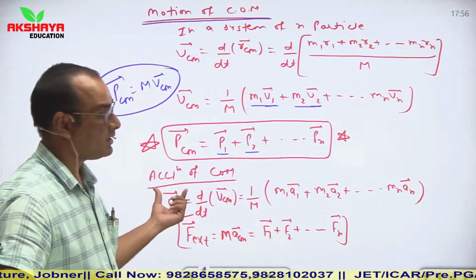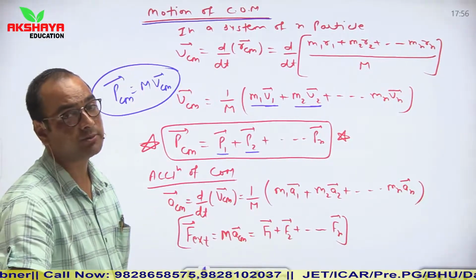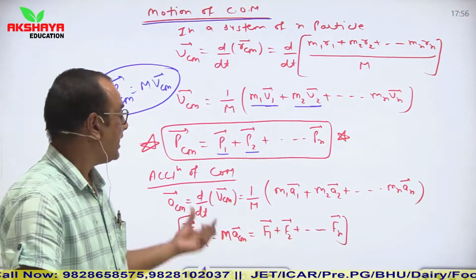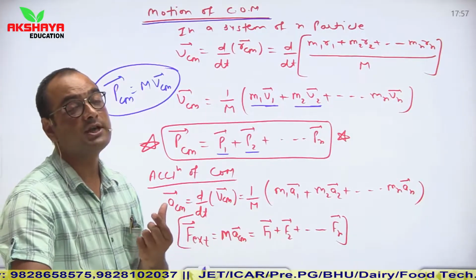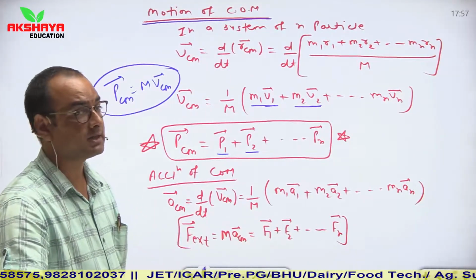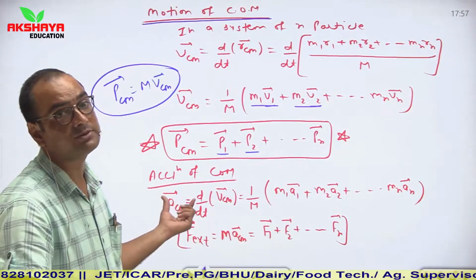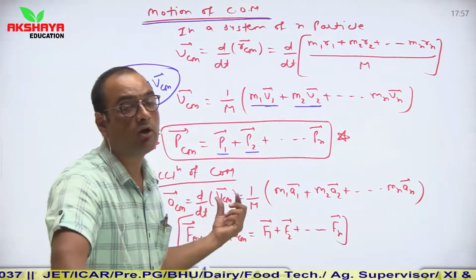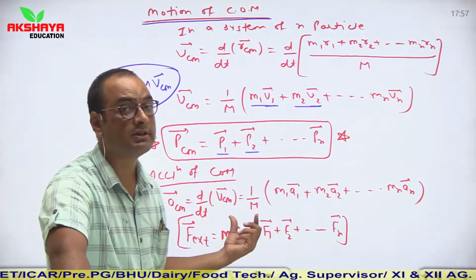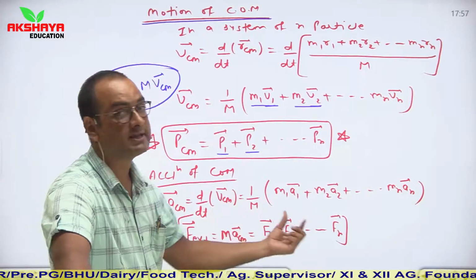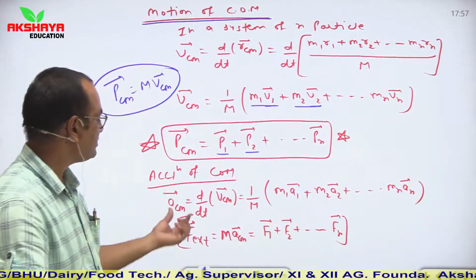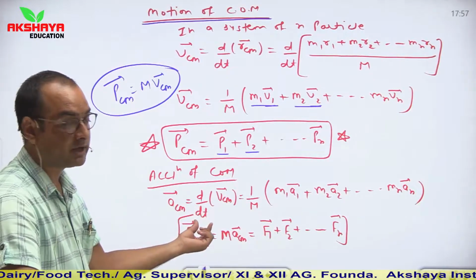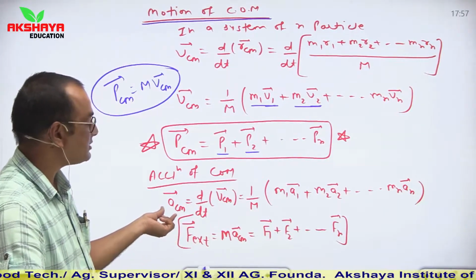Now see, if we have to calculate the acceleration of the center of mass, then acceleration means there is a change in velocity of the center of mass, and if there is a change in velocity of the center of mass, then it means all the particles associated with the system are also accelerating. So differentiate the velocity vector of the center of mass with respect to time, then we get acceleration.